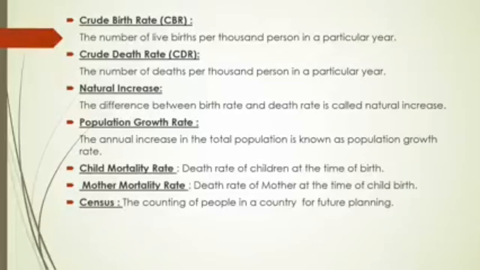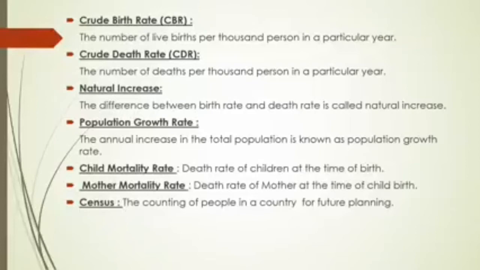Then crude death rate, in the same way, is the number of deaths per 1,000 persons in a particular year. In one year, how many people die per 1,000. Then natural increase means the difference between birth rate and death rate. This is called natural increase. It means how many people die and how many people are born. The difference between these two is called natural increase, that is, population increase.